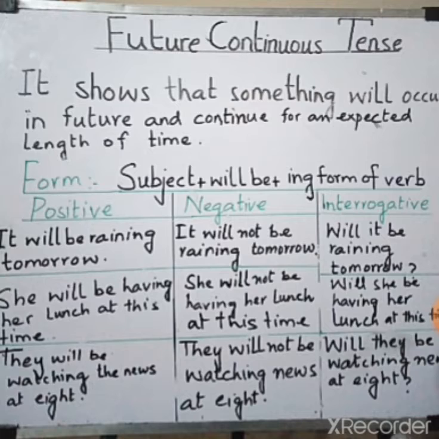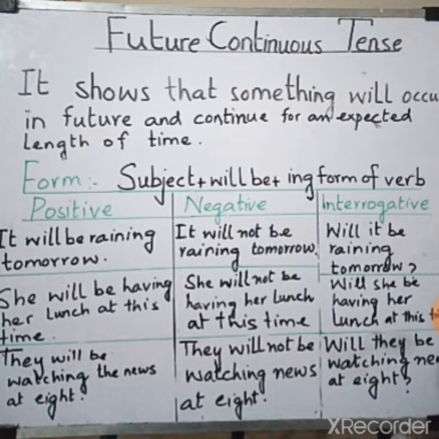Now come to the positive sentence or example of the future continuous tense. It will be raining tomorrow. Now you can see it is a subject. After that we are using will be, and after that we are using the ing or present progressive form of verb, raining. And you can also notice that the action is continuous and will continue for an expected length of time. The negative will be, it will not be raining tomorrow. The question will be, will it be raining tomorrow?